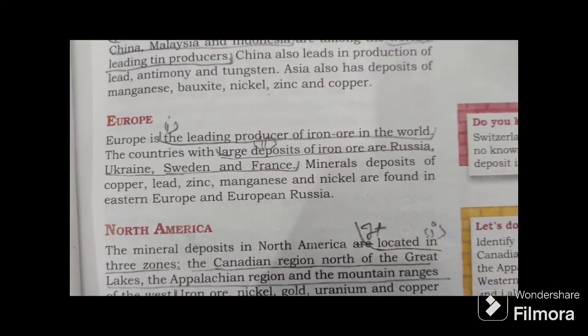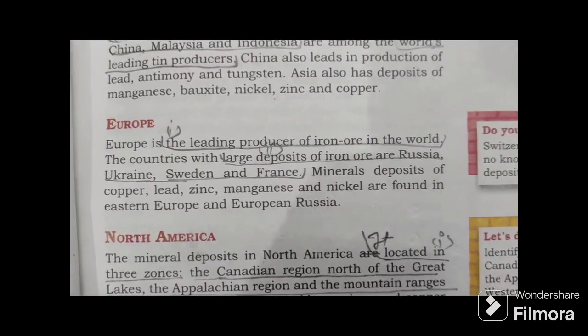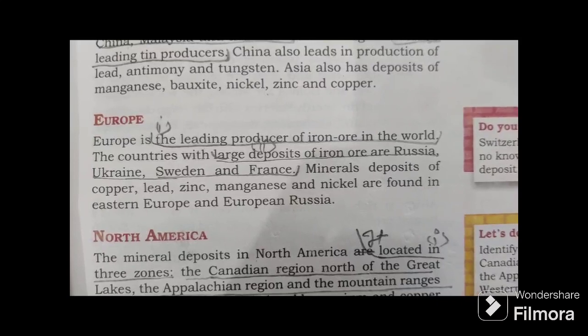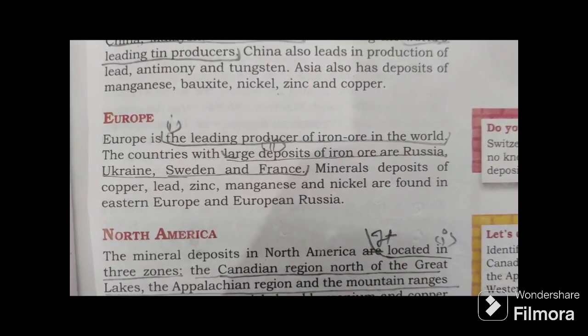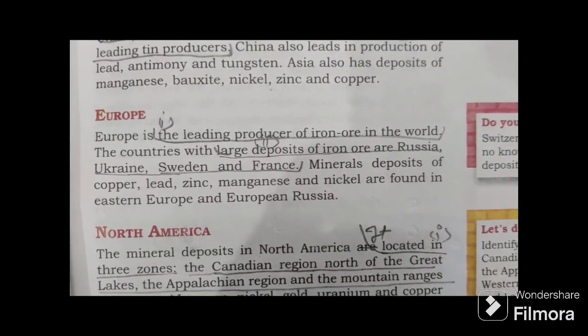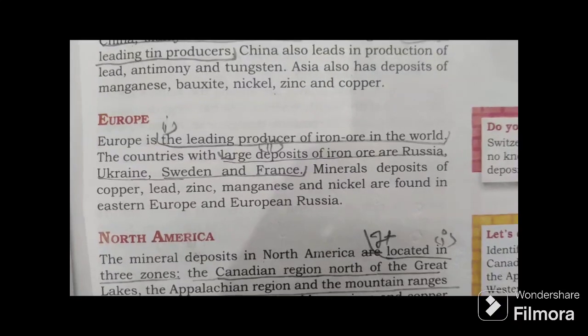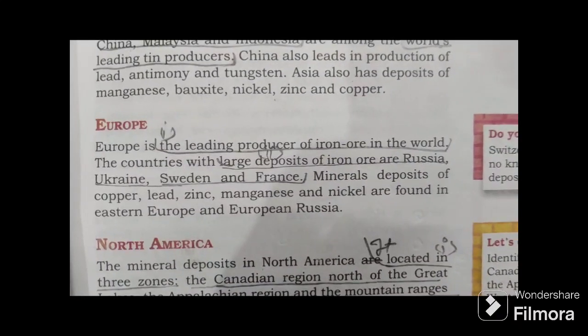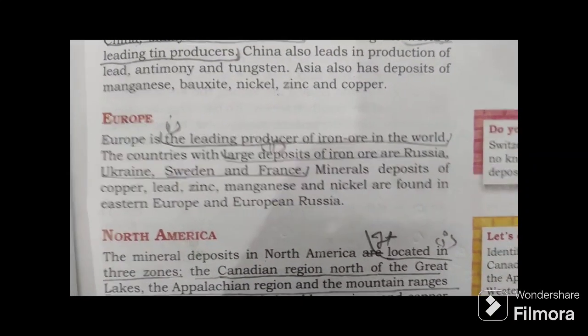Europe. Europe is the leading producer of iron ore in the world. The countries with large deposits of iron ore are Russia, Ukraine, Sweden and France. Mineral deposits of copper, lead, zinc, manganese and nickel are found in Eastern Europe and European Russia.